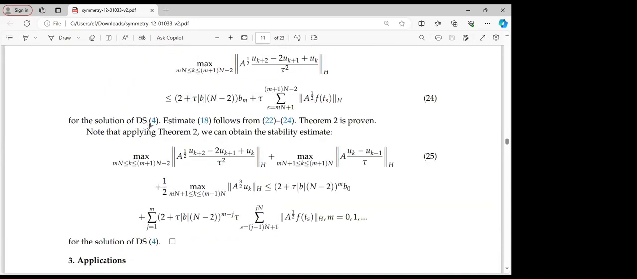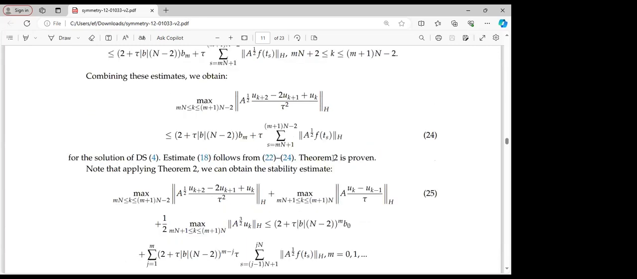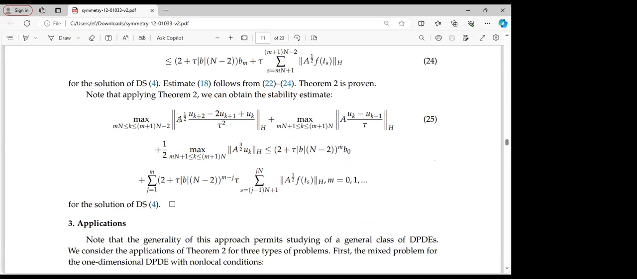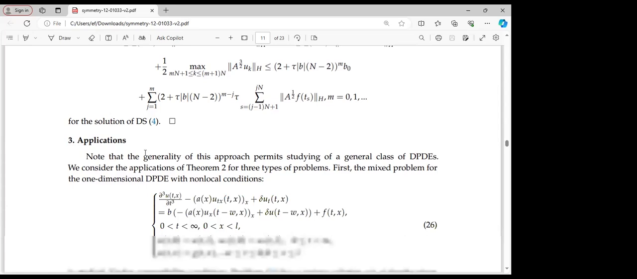So for the solution of the difference scheme 4, estimate 18 follows from 22, 23, and 24, and thus theorem 2, which we've seen, is proven. Note that applying theorem 2, we can obtain the stability estimate. If we apply theorem 2, that will lead us to the following stability estimate, which we denoted as 25, for the difference scheme of our interest, difference scheme 4, which we've been working out throughout the day.